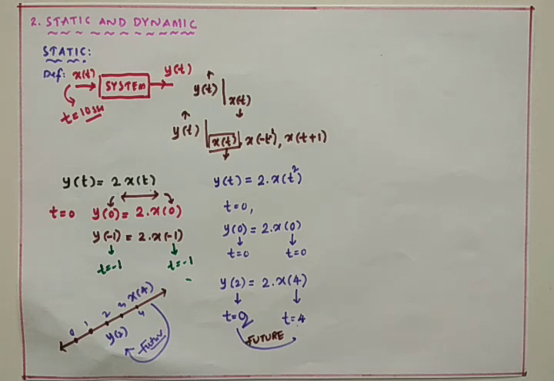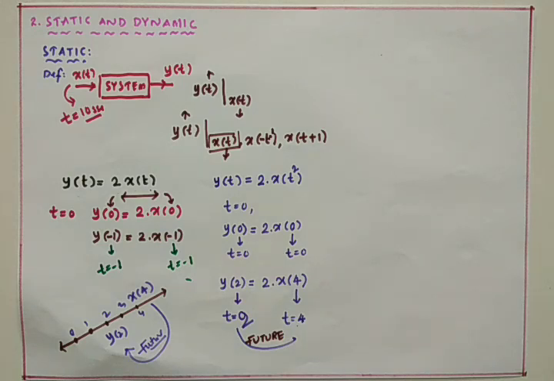If the system output is dependent not only on the present input signals but also on the past and future input signals, then that system is named a dynamic system. These are the best examples we have discussed so far.